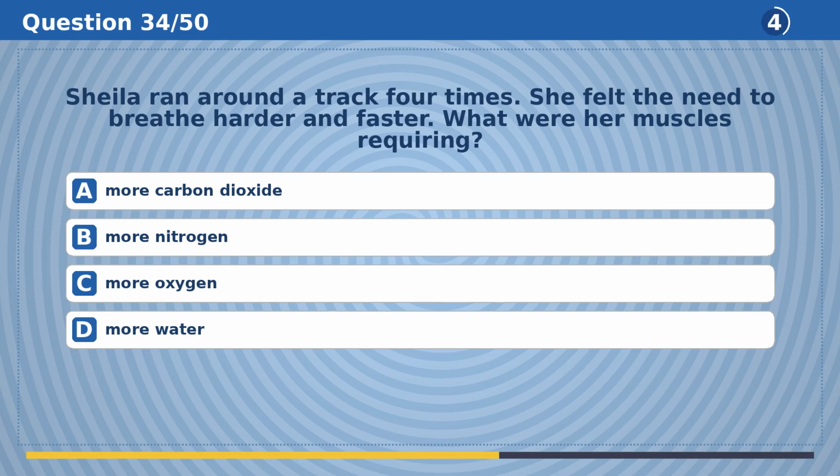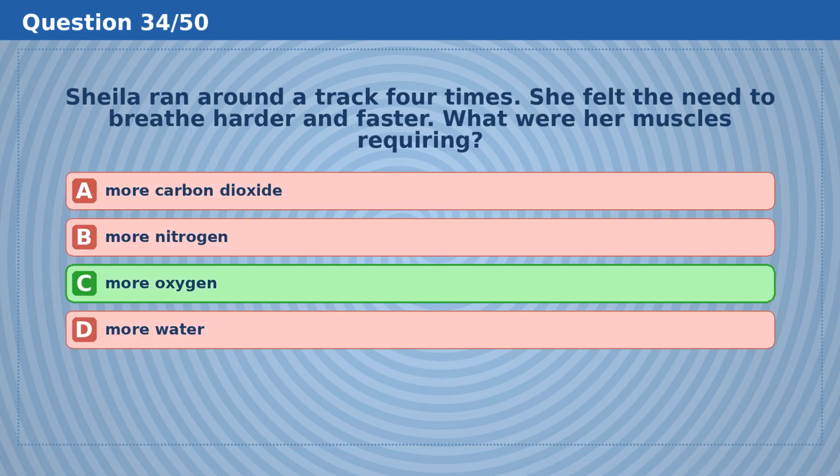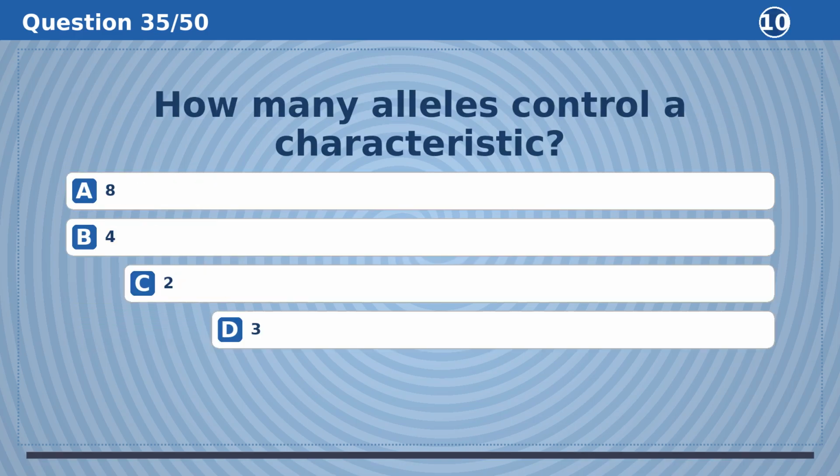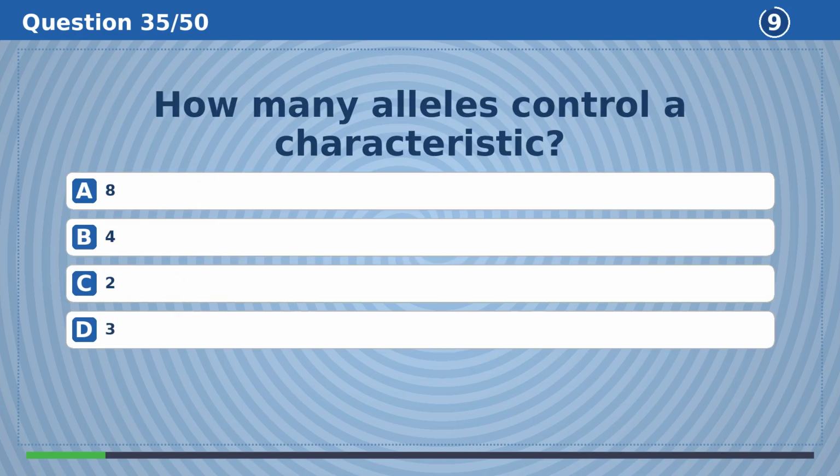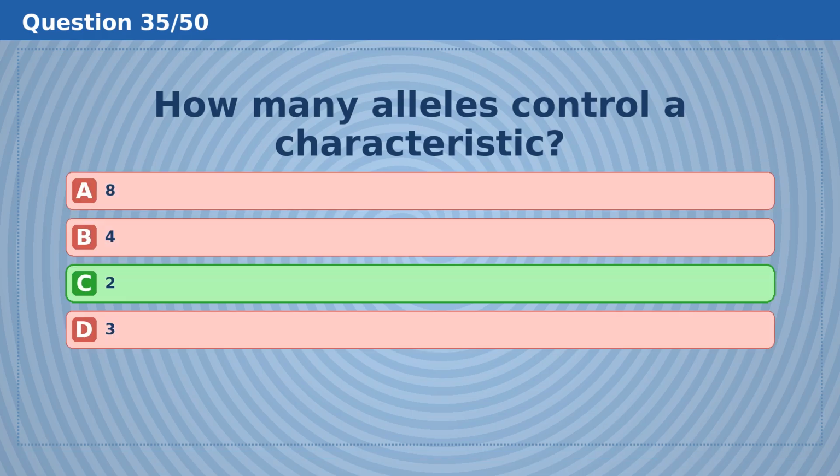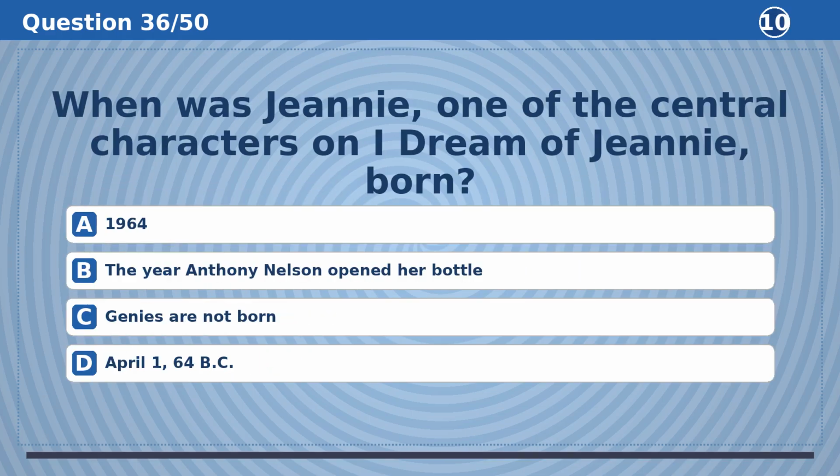Sheila ran around a track 4 times. She felt the need to breathe harder and faster. What were her muscles requiring? The answer is C, more oxygen. How many alleles control a characteristic? The answer is C, 2.